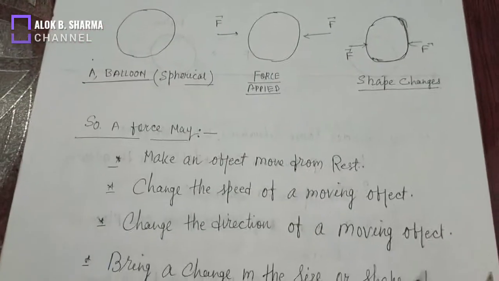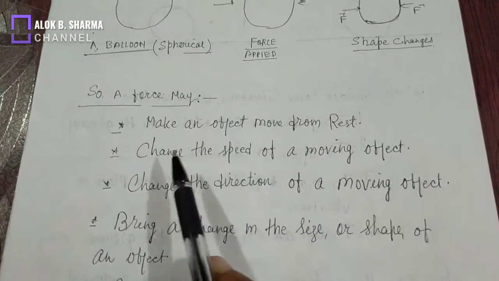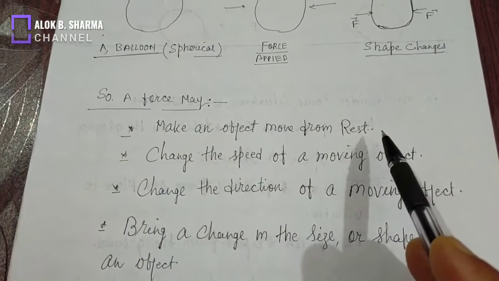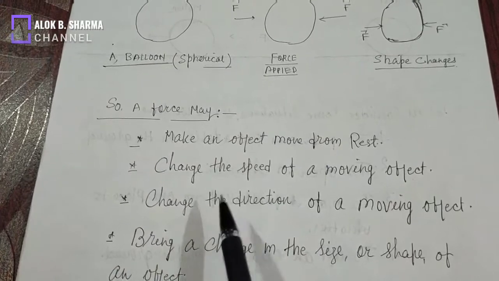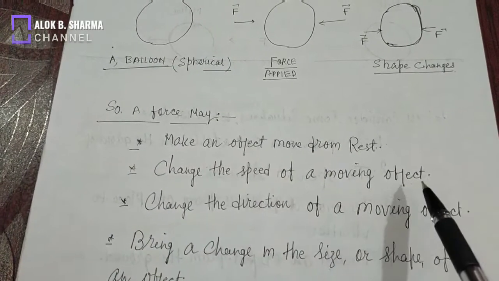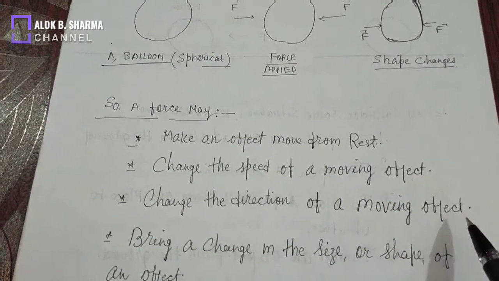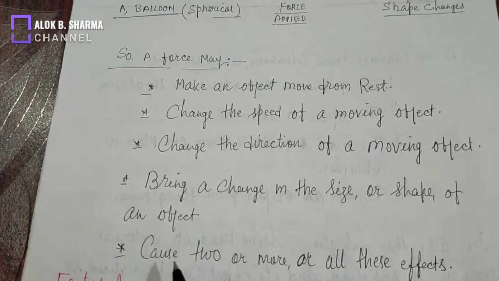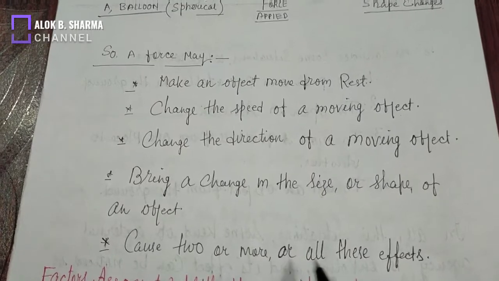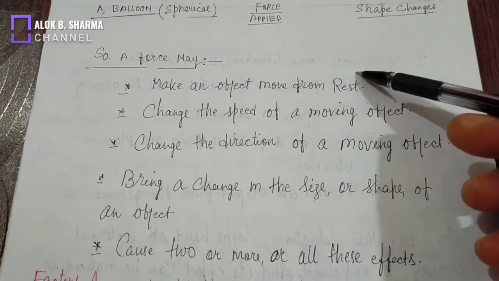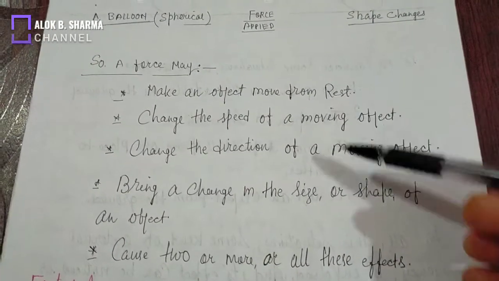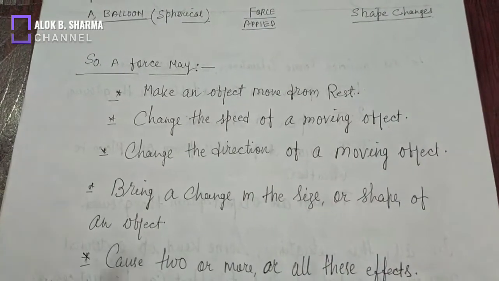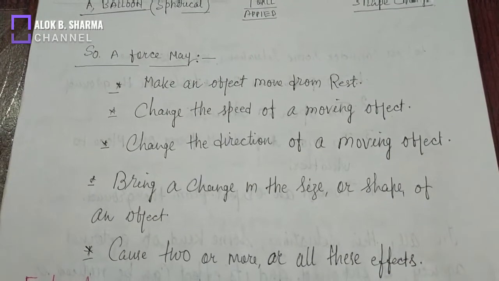So the notable effects of force are: it makes an object move from rest, changes the speed of a moving object, changes the direction of a moving object, brings a change in the size or shape of the object, or causes two or more or all of these effects. These are the notable effects of force.